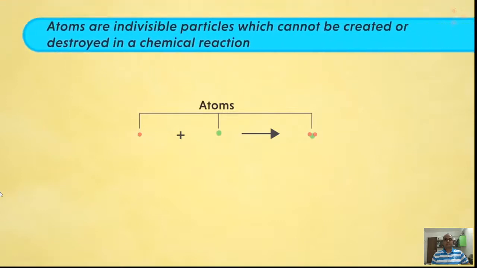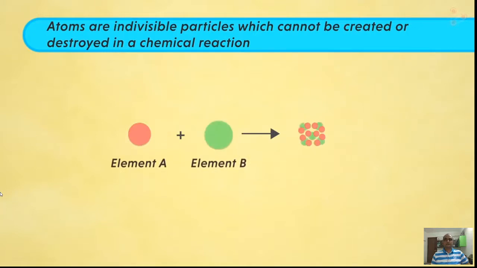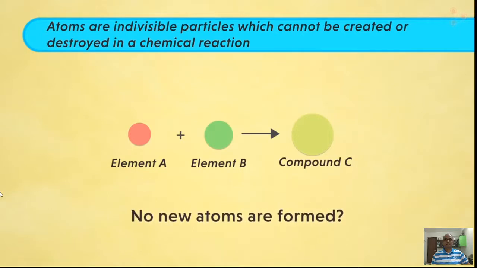The second postulate was that atoms are indivisible particles which cannot be created or destroyed in a chemical reaction. Now, what do we mean by this? It means that atoms are like fundamental units. Dividing them further is not possible. Also, in a chemical reaction, atoms may combine together to form new units. However, no new atoms can be created and existing ones cannot be destroyed. So in this case, the atoms of elements A and B are just combining to form compound C. So can we say that no new atoms are formed in this case? Yes, and similarly, no atom is destroyed.